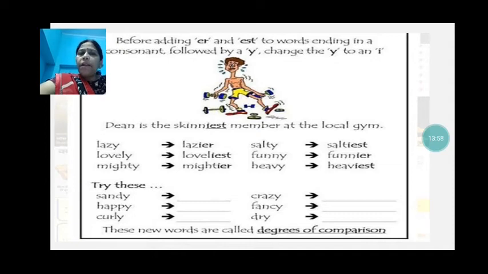So the comparative form of an adjective is used when you compare two things. There we use the IER form, and the superlative is the topmost. Saltiest, heaviest, tallest: here we add the EST form. But here we are learning about words with Y. So mighty, mightier, heavy, heaviest. Sandy, you can write sandier, sandiest; crazy, crazier, craziest. So remove Y and add IEST. This work you have to do yourself.